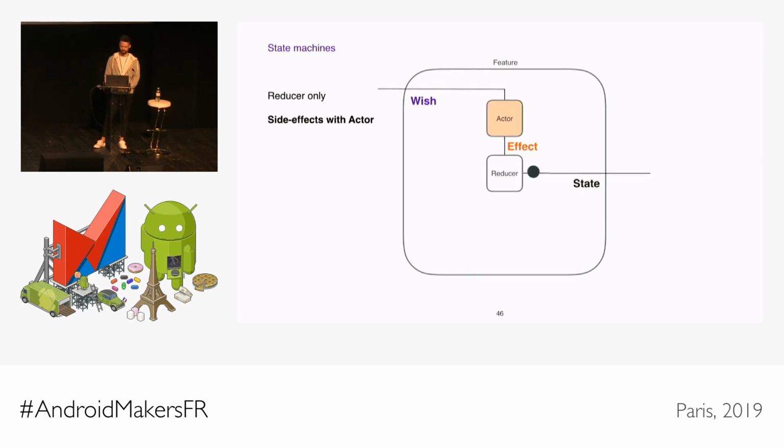The wishes then no longer affect the state directly, but trigger some execution, which in turn will send effects to the reducer. Now, this is an optional component, so if you don't have anything asynchronous, you can still just use the feature with a simple reducer.